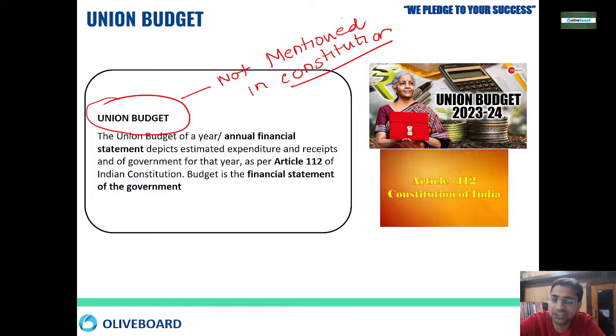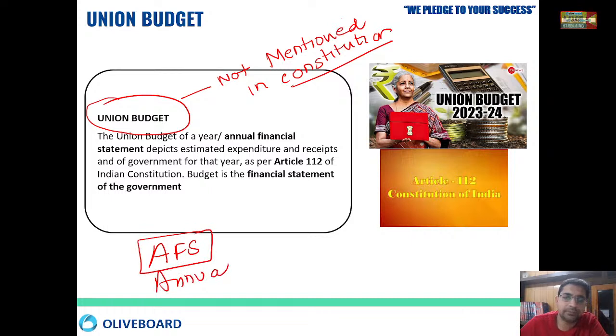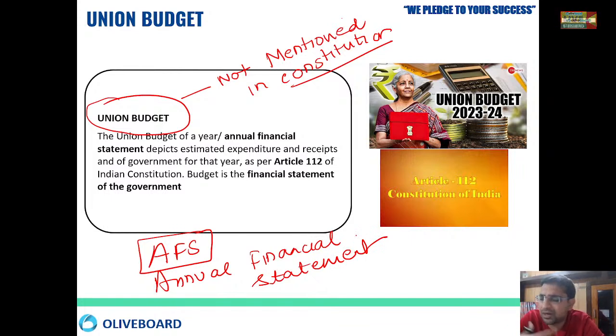The term that is mentioned in the constitution is AFS. What is that? Annual Financial Statement. Popularly we call it the budget, but actually it is the annual financial statement.